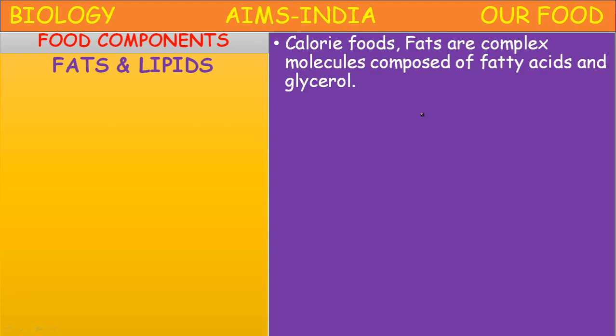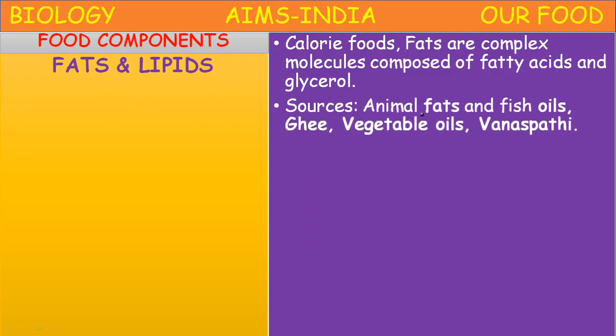The calorie food materials, they are just like carbohydrates. Fats are also energy giving food materials. These are complex molecules composed of fatty acids and glycerol. Carbohydrates are made up of glucose, whereas these fats are made up of fatty acids and glycerol.